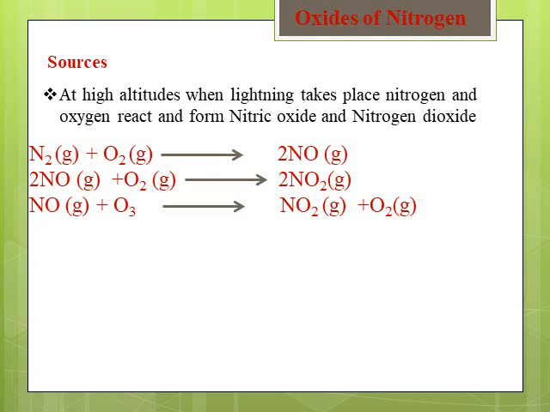Nitric oxide at high altitudes can also react with ozone. At high altitude you can find ozone. So nitric oxide reacts with ozone and forms nitrogen dioxide and oxygen. So oxides of nitrogen are formed in the atmosphere at high altitudes by the combination of nitrogen and oxygen in the presence of high electric discharge.